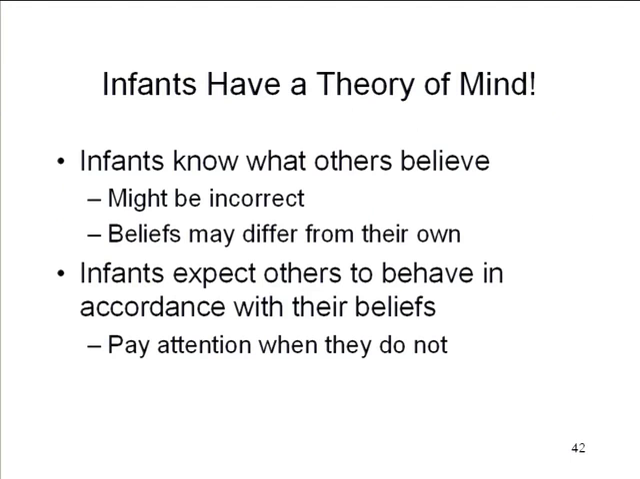Okay, so infants seem to have a theory of mind after all. They have some sense of what other people believe. They have some sense that other people might believe something that's incorrect, or at the very least, they have some sense that other people might believe something that's different from their own beliefs. Moreover, even these 15-month-olds have expectations about other people's behavior, which is that they expect that other people will behave in accordance with their beliefs. They're surprised when they don't behave in accordance with their beliefs. They pay more attention to what's going on.